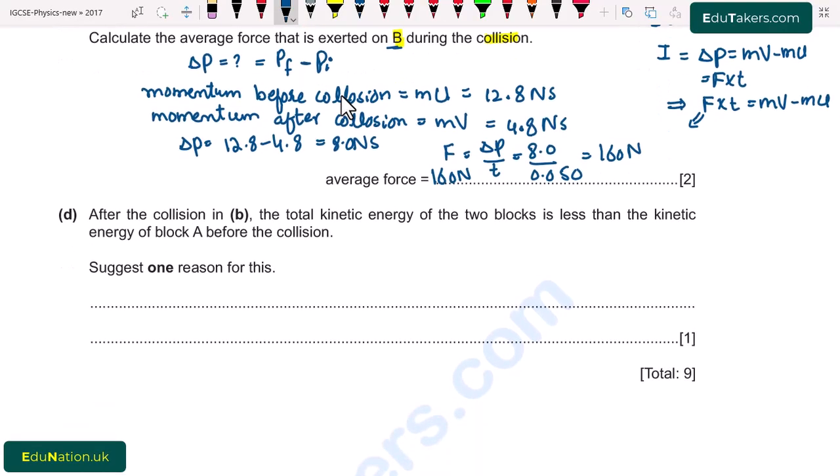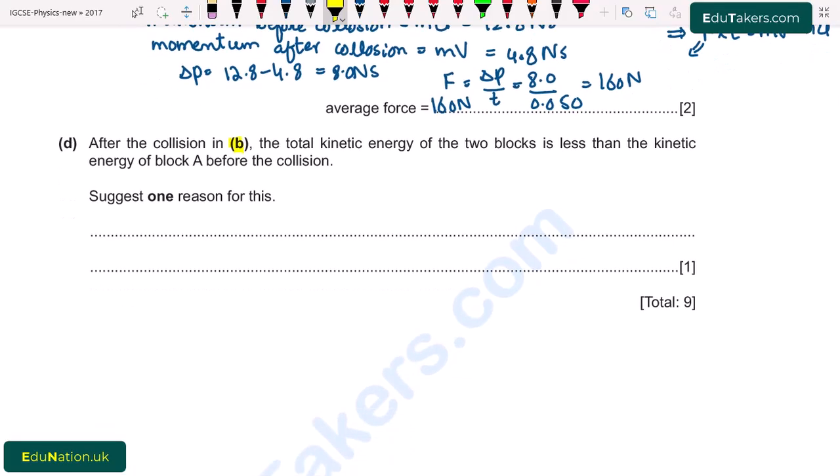Next, part D. After the collision in part B, the total kinetic energy of the two blocks is less than the kinetic energy of block A before the collision. Suggest one reason for this. So the total kinetic energy after the collision is less than before the collision. It is because some amount of energy is lost as sound and heat energy during the collision.